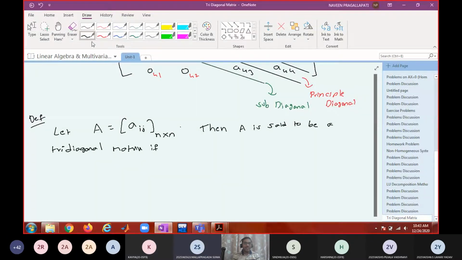That's it. If aij equal to 0 whenever modulus of i minus j is greater than 1, is that sufficient?